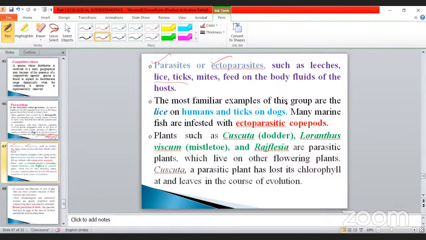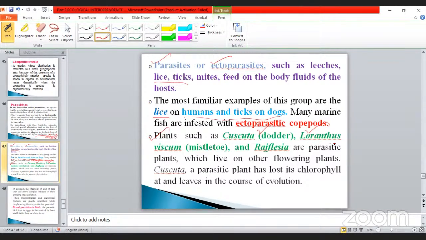The most familiar examples of this group are the leeches on humans and ticks on dogs. Already we studied these things. Okay, many marine fishes are infested with the ectoparasite copepods. Okay, it's very important. And another plant example has been given. One is called, what is that? Cuscuta, already we discussed it.